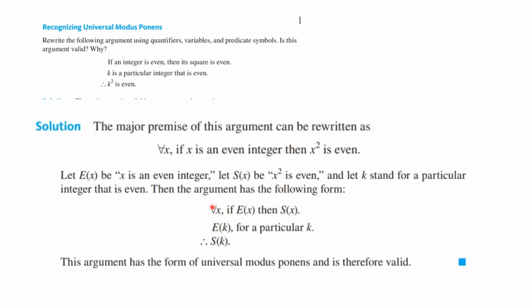So you would want to write: for every x, if x is an even integer, then x squared is even. And if you think about that, that's of this form. For every x, if it's even, then the square is even. It is for this particular one, then it's true. So it has the form of universal modus ponens and is a valid argument.